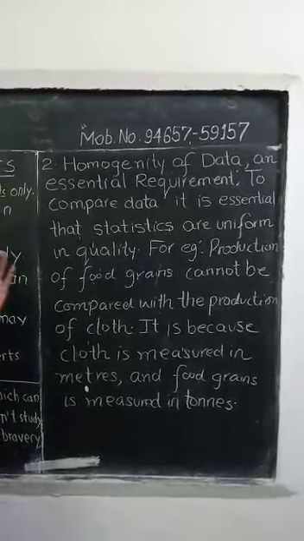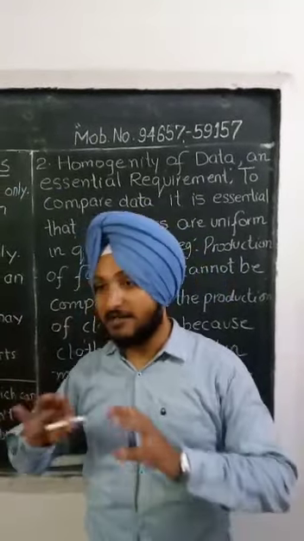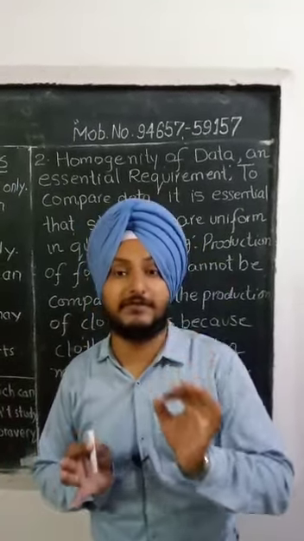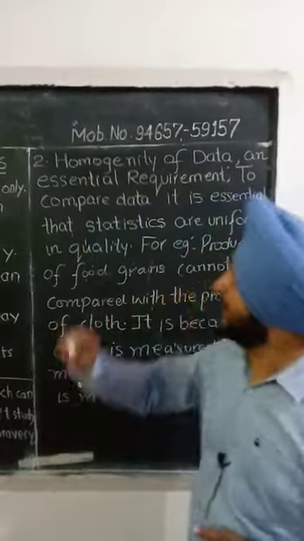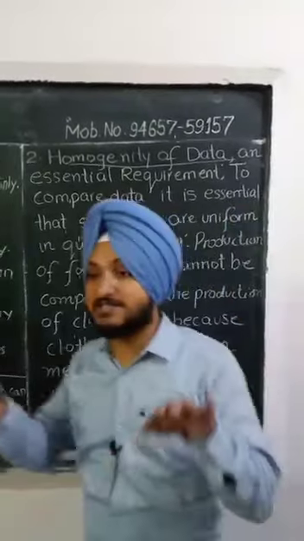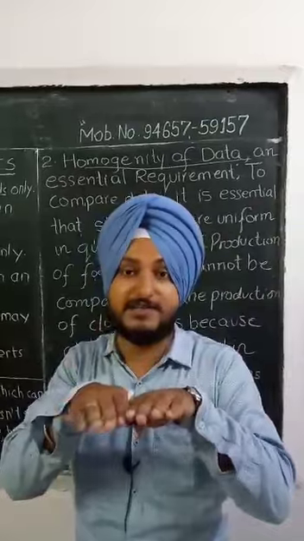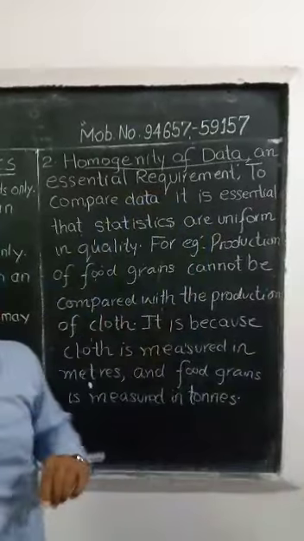Yes students, the second point we have, after discussing the first limitation that it studies only quantitative aspect, not qualitative, is homogeneity of data. The data must be uniform, it must be same. You have to keep this in mind.